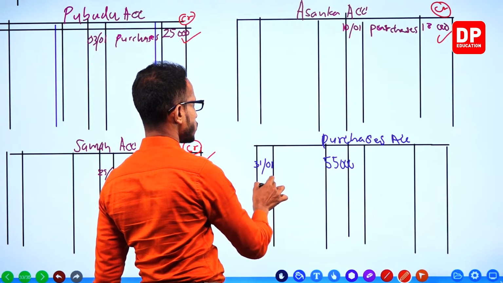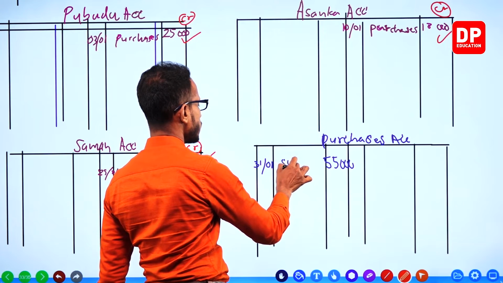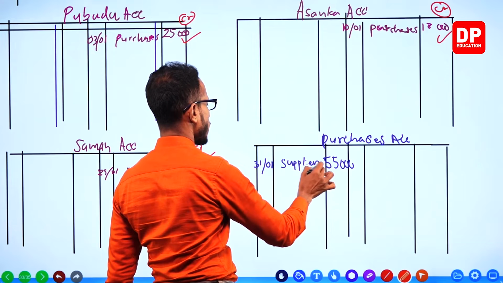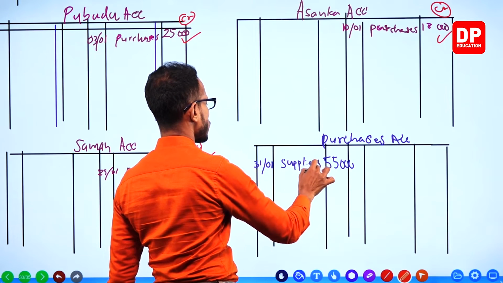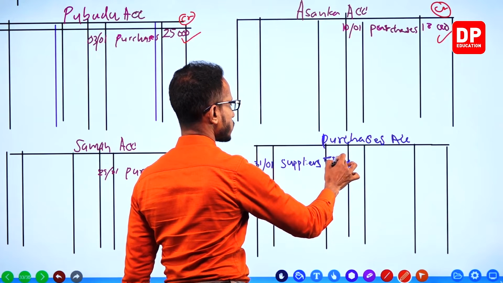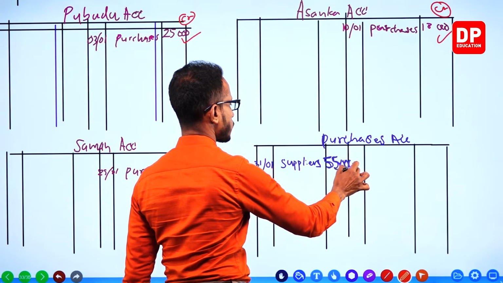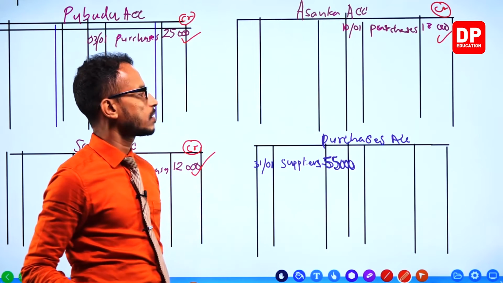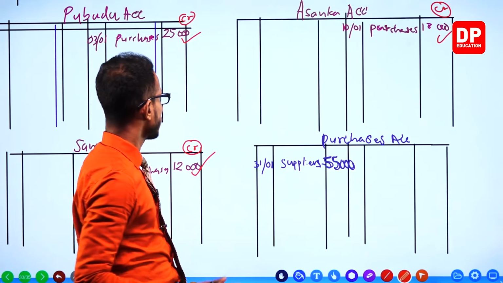55,000 debit side of purchases account. 31st January is your date. Suppliers or creditors. You can write both names, suppliers or creditors. 55,000. You got it? Done.